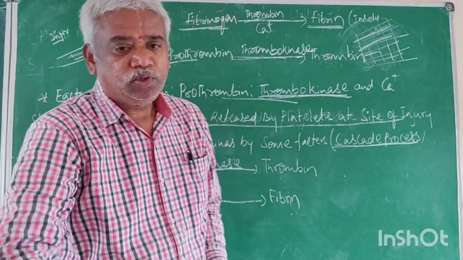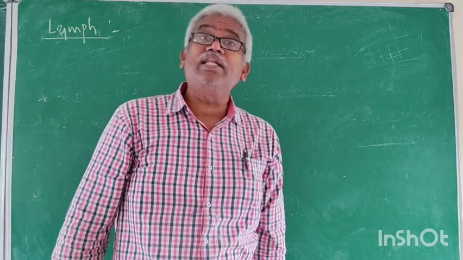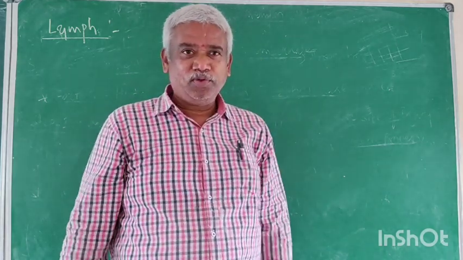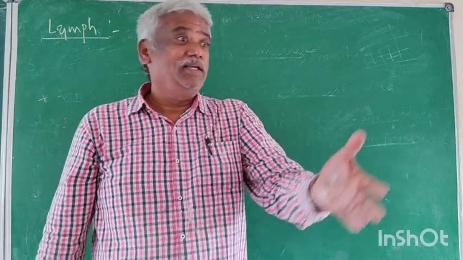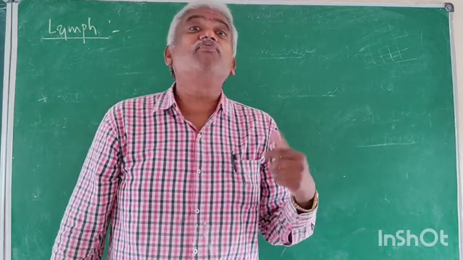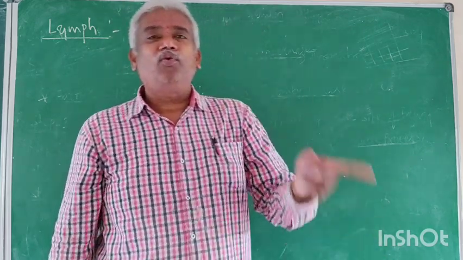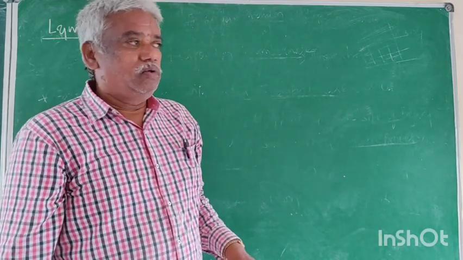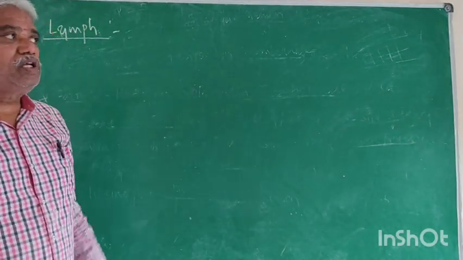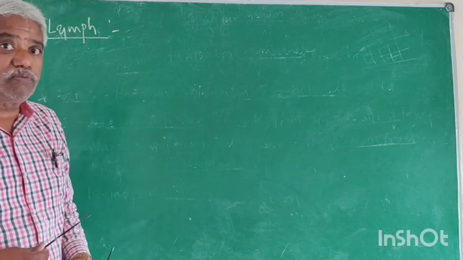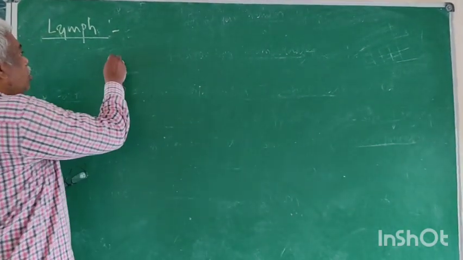Now come to the next one: lymph. What is the chapter name? Body fluids and circulation. Two important body fluids in our body are blood and lymph. What is blood? What is lymph? Now, due to the occasion, I am also explaining some other terms. Be careful, it is most necessary.